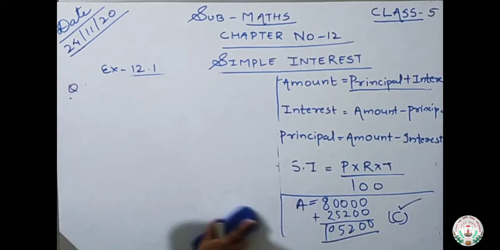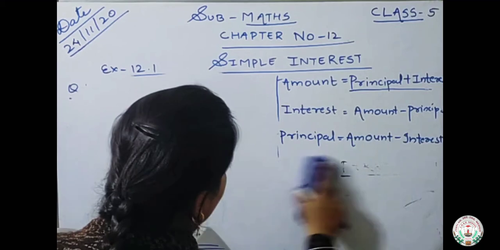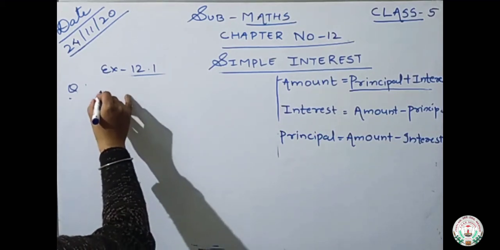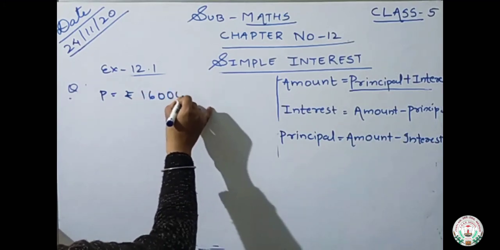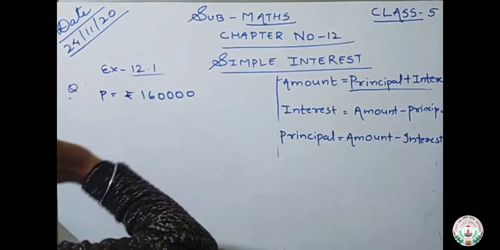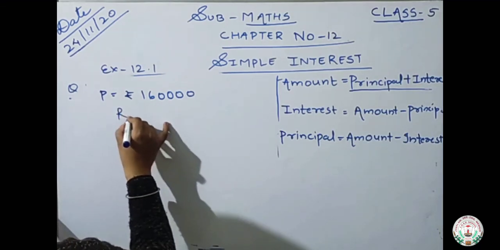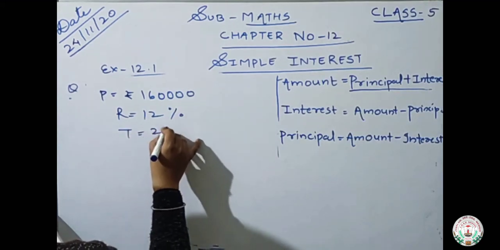Okay. Now next is number third. What is number third? Number third is the simple interest on rupees 1,60,000 at a rate of interest is 12%, time is 2 years.